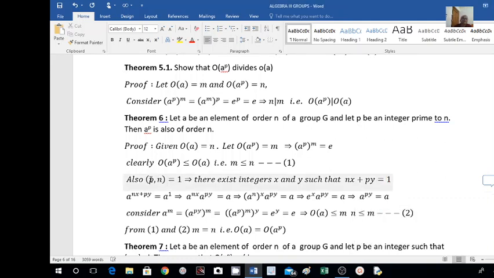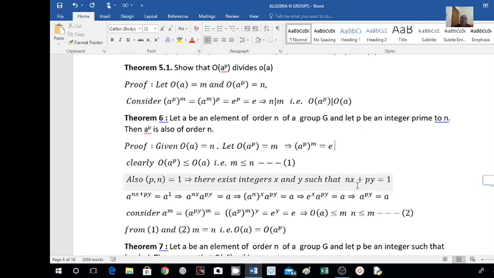So here P comma n equal to 1, there exist integers x and y such that n into x plus P into y is equal to 1.